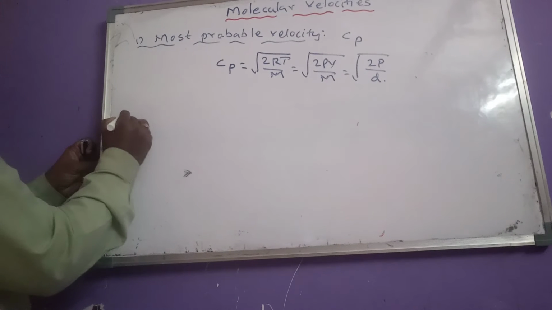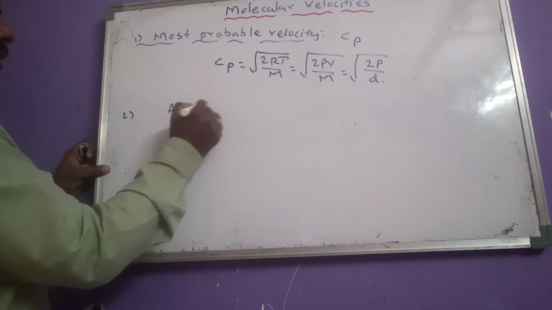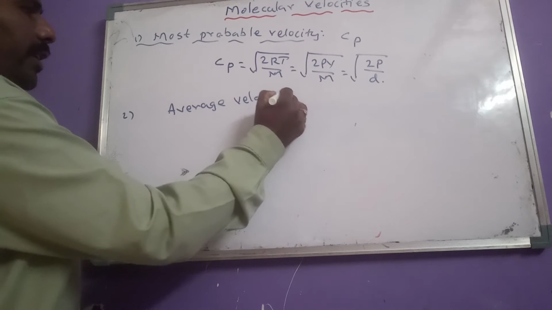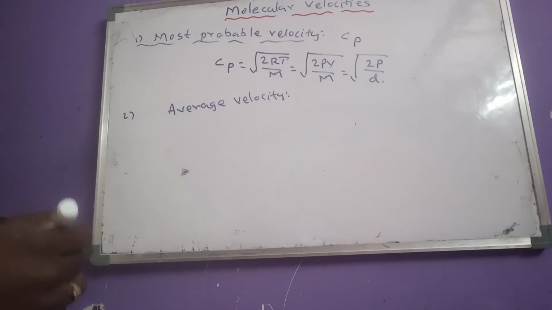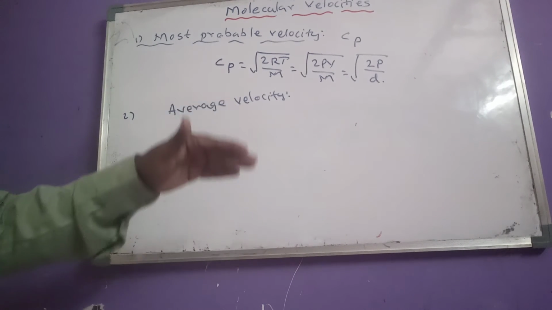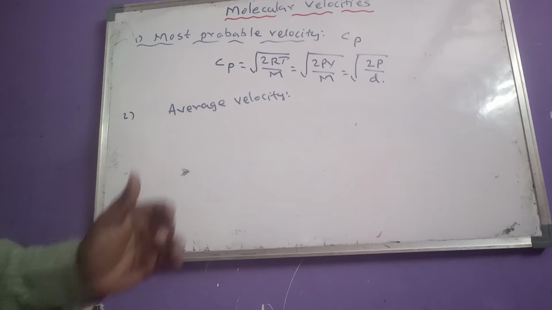And the second velocity is average velocity. What is the average velocity definition? Average velocity means the average of the velocity of all the molecules. How do we calculate this?